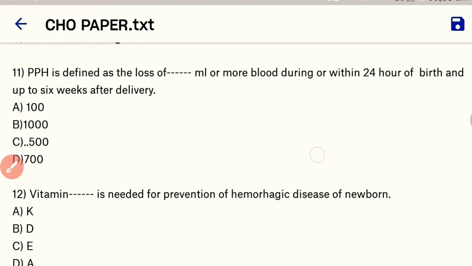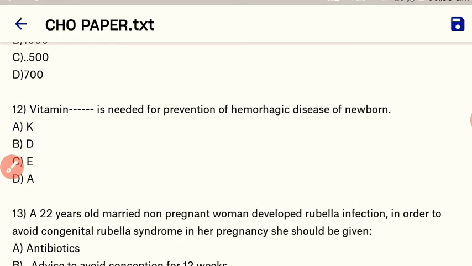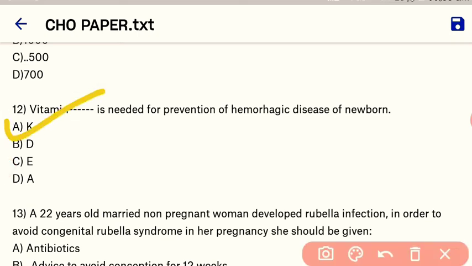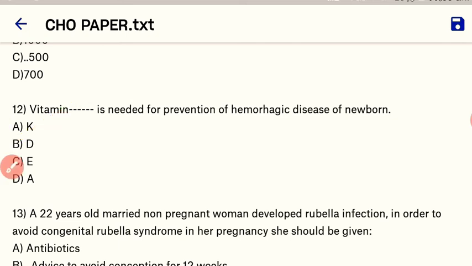Okay. Next question. Which vitamin is needed for prevention of hemorrhagic disease of the newborn? So here our correct answer is vitamin K is needed for prevention of hemorrhagic disease in a newborn.